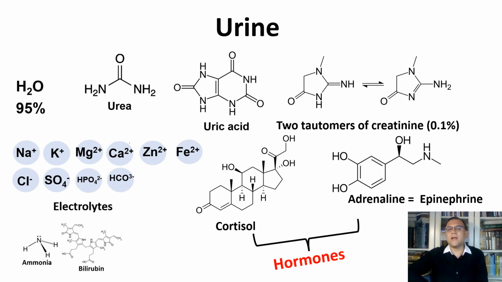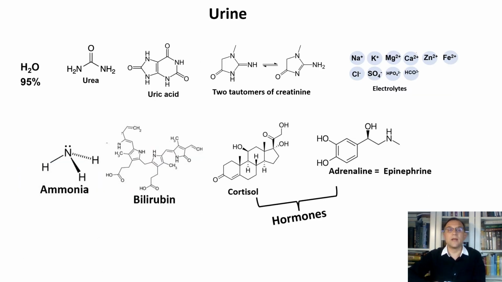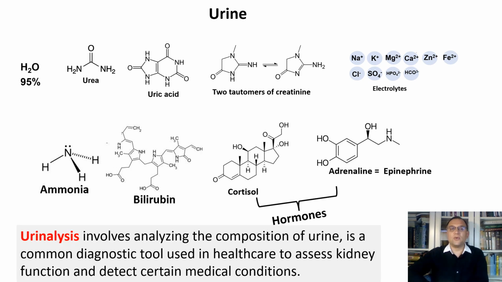Urine can contain traces of hormones such as cortisol and adrenaline, as well as various metabolites and byproducts of metabolic processes. It is important to note that the composition of urine can be influenced by various factors, and any significant deviation from the normal range may indicate underlying health conditions. Urinalysis, which involves analyzing the composition of urine, is a common diagnostic tool used in healthcare to assess kidney function and detect certain medical conditions.